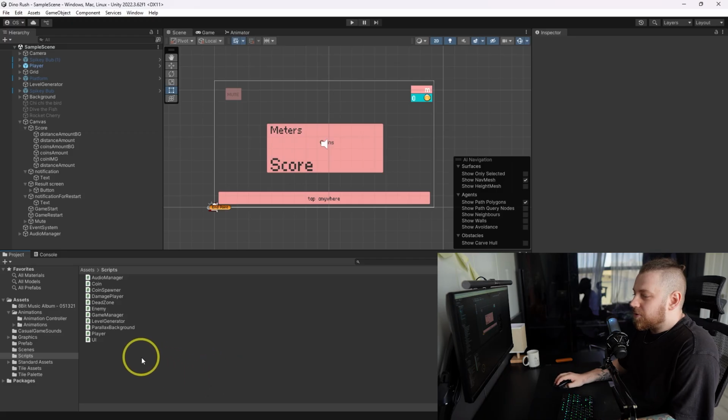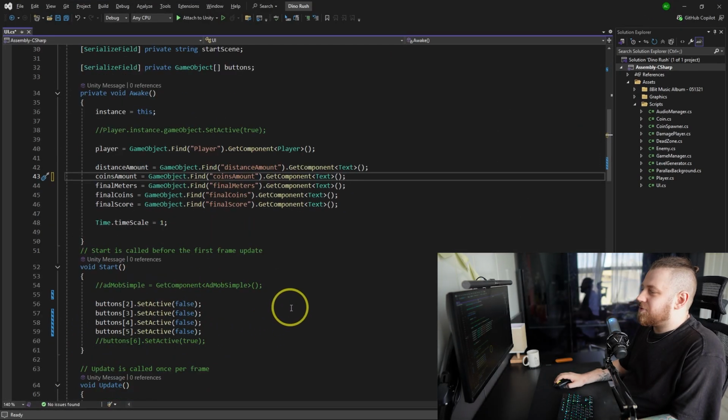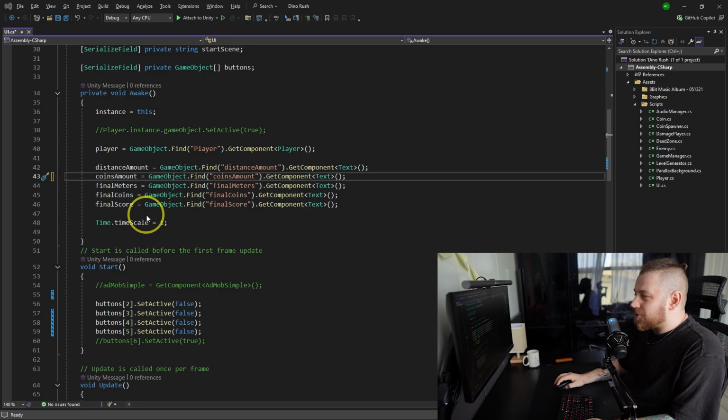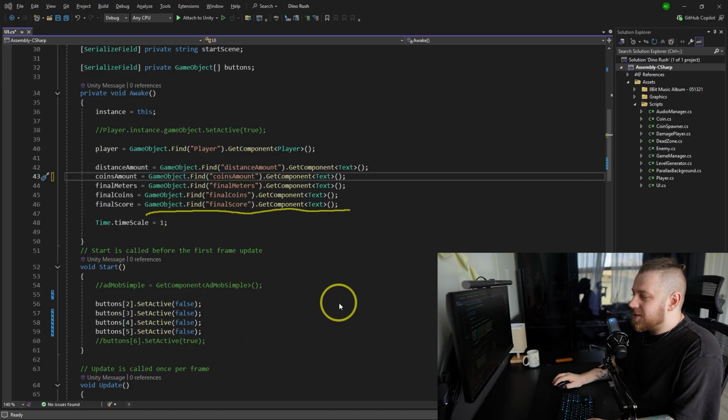Now let's take a look at the UI script because it was super horrible. This is wrong at so many levels, I don't even know where to begin. This is really bad. So first of all, the use of GameObject.Find is not okay. I'm going to talk about it in another example in a couple of minutes. Okay, but this is not the worst here. The much worse thing is over here.